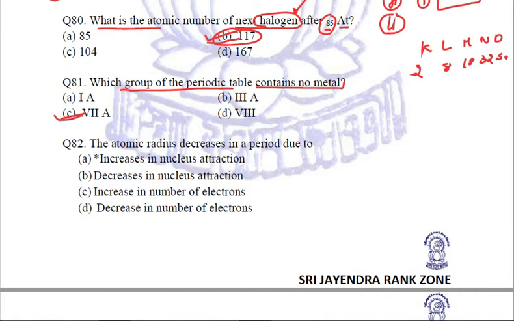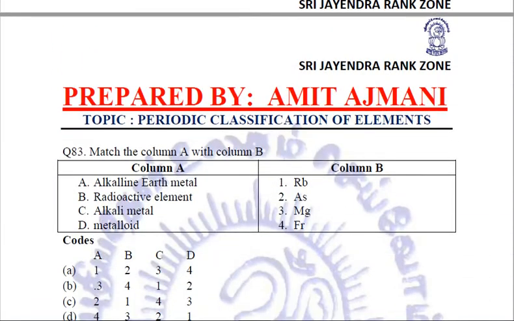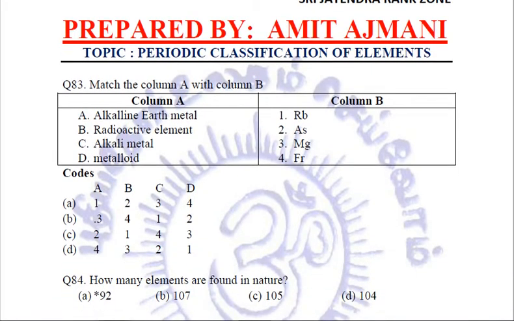The atomic radius decreases in a period due to. Now why does it decrease? We have studied while taking up the characteristics that it is due to the increase in nucleus attraction. So we are going to mark A as our answer, that the atomic radius decreases in a period when we go from left to right because of the increase in nucleus attraction, which makes the size of the atom compact. Coming to the next question.